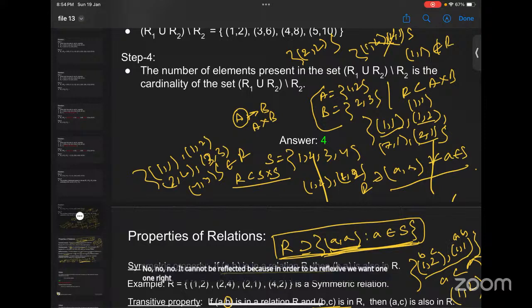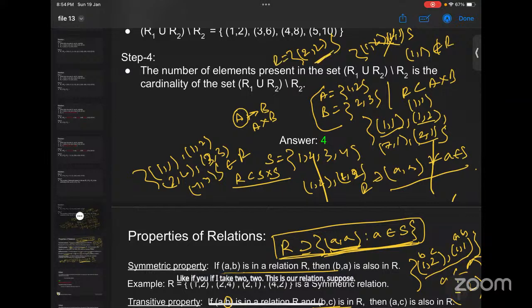In that case 1 should be present in the set B. Yes, I got that, but how is it symmetric and transitive? If I take 2, 2 as our relation, I thought from that example it's A cross B.